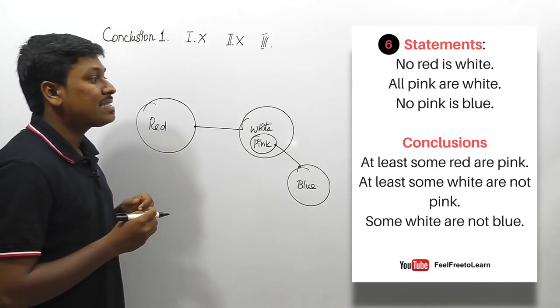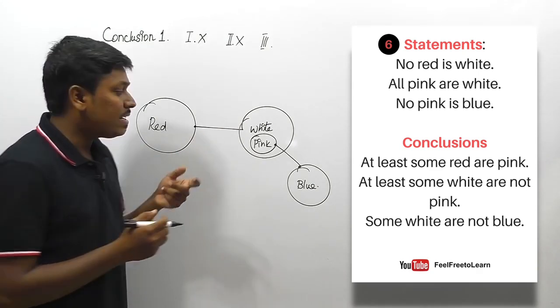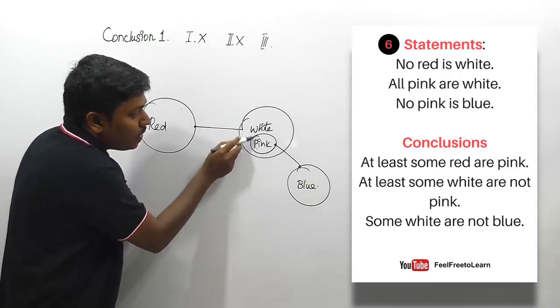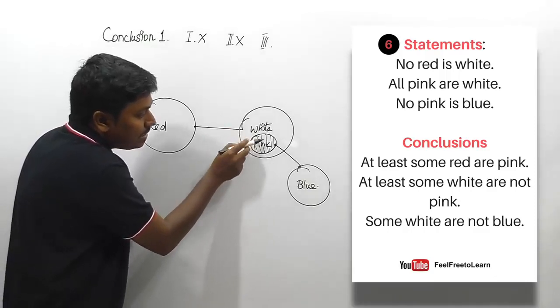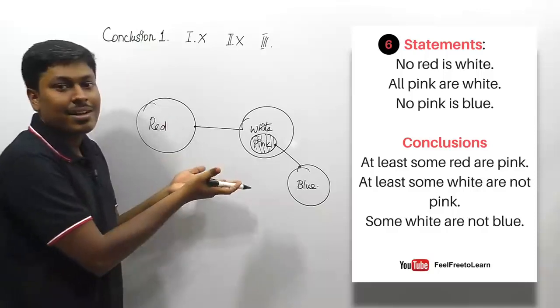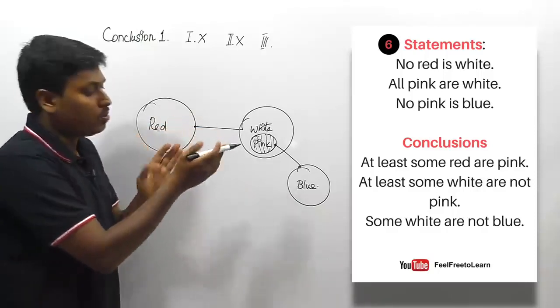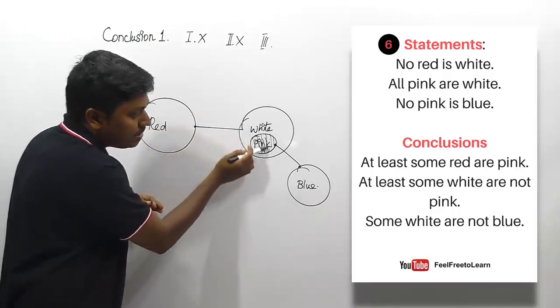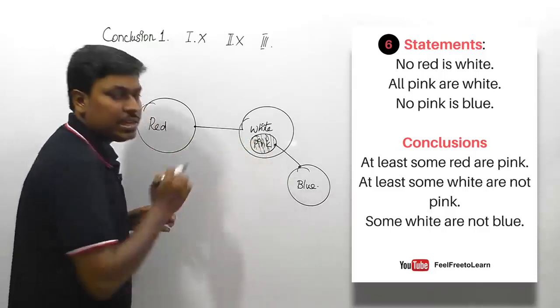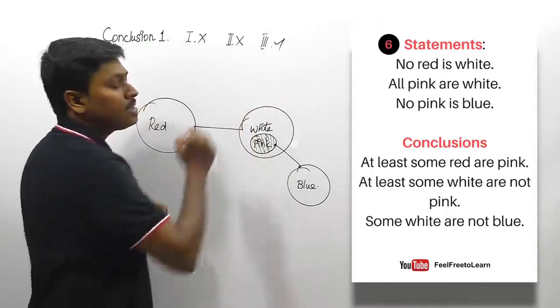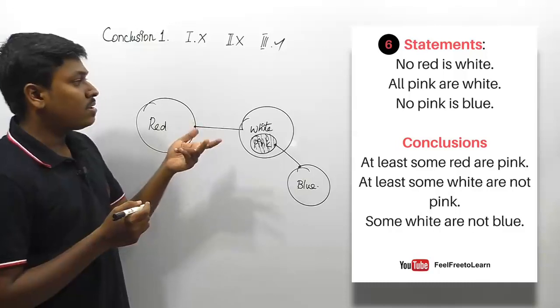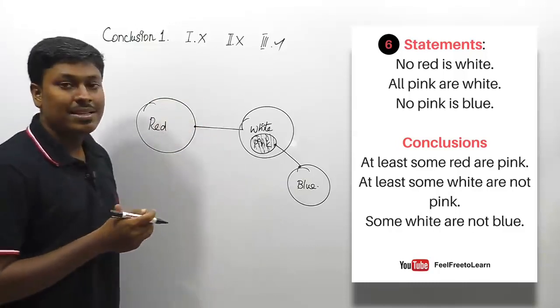Third conclusion, friends, some white are not blue. Listen here friends, some white will be this region. They are saying that this region is not blue, which is exactly correct, right? Some white are not blue. So some white will be this region. So this region is definitely not blue. So finally we can say the third conclusion follows. So for this syllogism question, the answer is 3 follows.